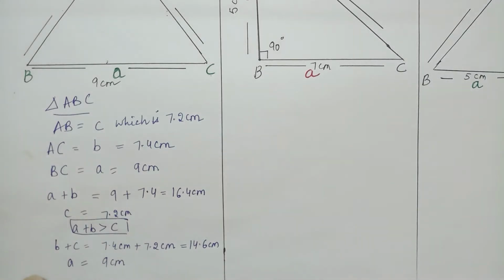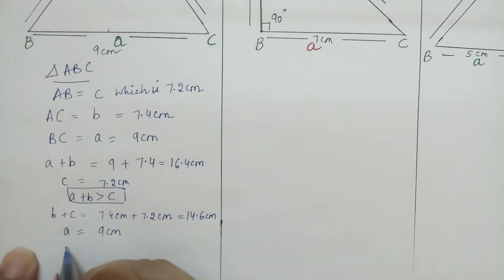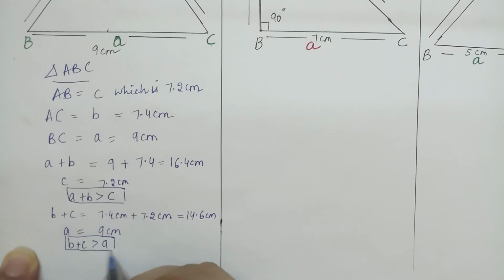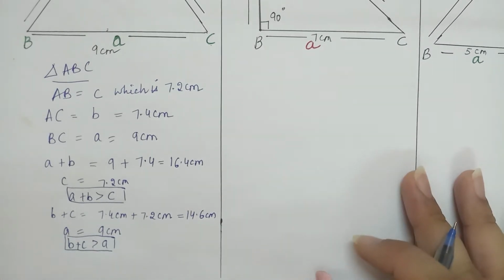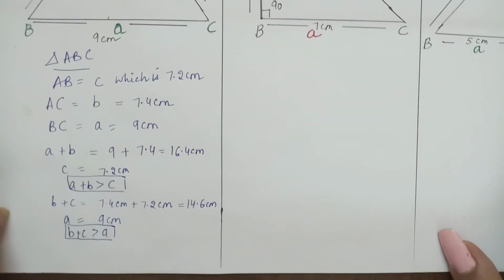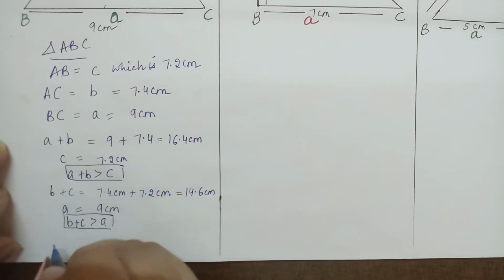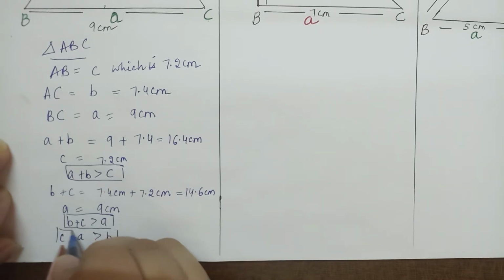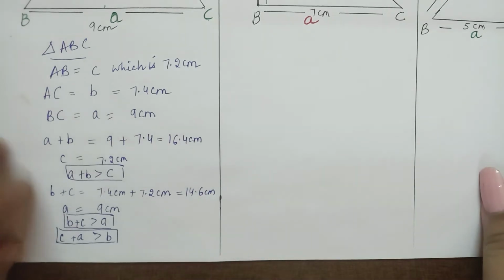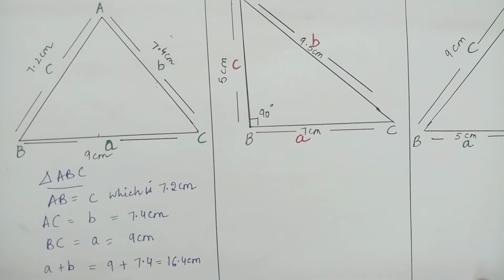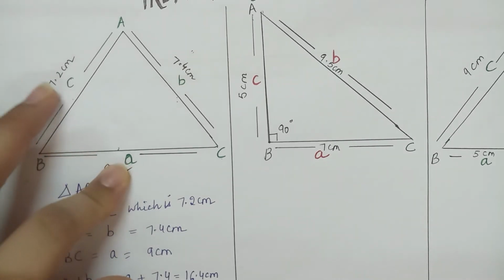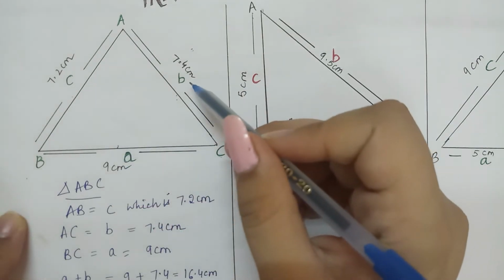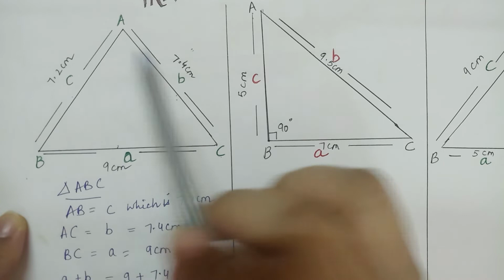So therefore, here also I can see that B plus C is greater than A. And if I check it for the third one, that is C plus A, then also it will be greater than B. You can check it for yourself. So in this triangle, we have found that if I add any two sides, either A, C, it will be greater than B, or if I add A, B, it will be greater than C, and likewise.